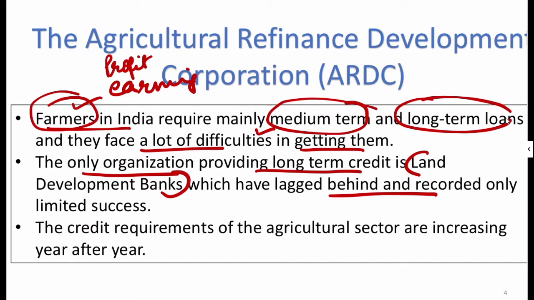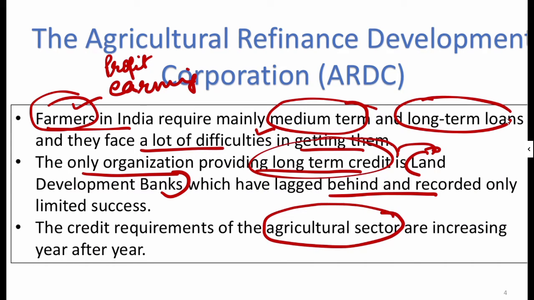They are providing long term loans to the farmers, but these are not successful. The credit requirement of the agricultural sector is increasing year after year. Now you have seen that there is a Kisan credit card.